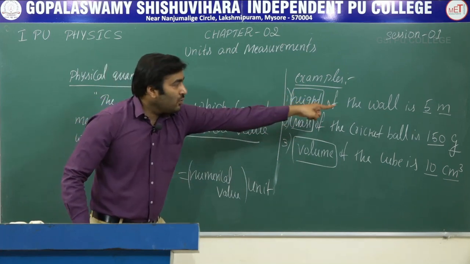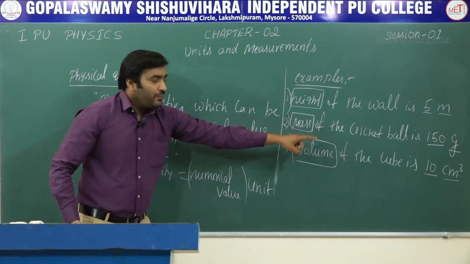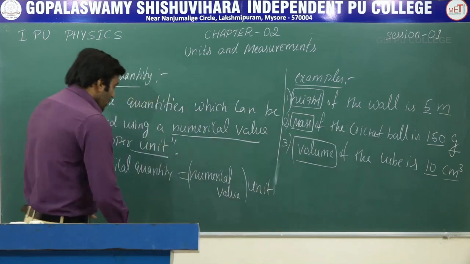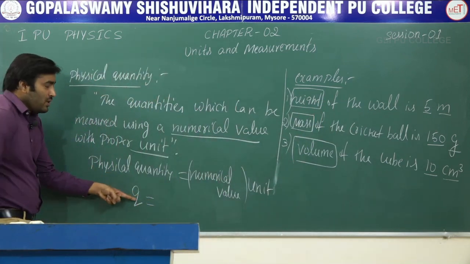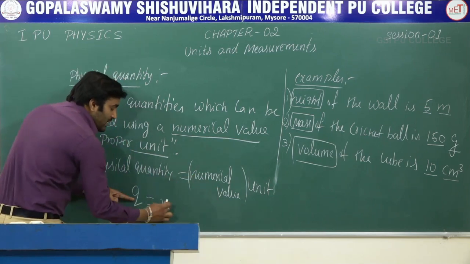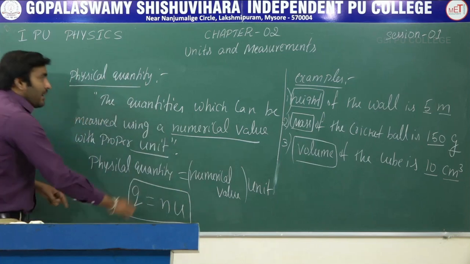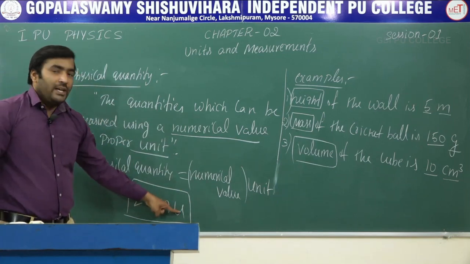Height equal to 5 meter. Mass equal to 150 gram. Volume is equal to 10 cm cube. So a physical quantity is generally represented as Q. This Q is equal to numerical value N and unit U. This is how you can represent a physical quantity. So physical quantity Q equal to N into U.